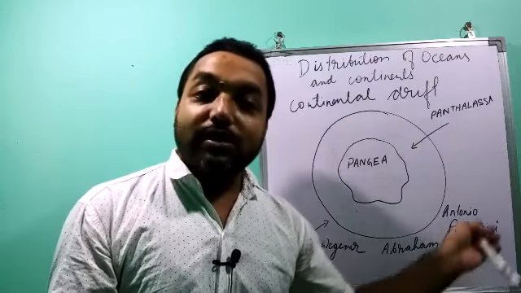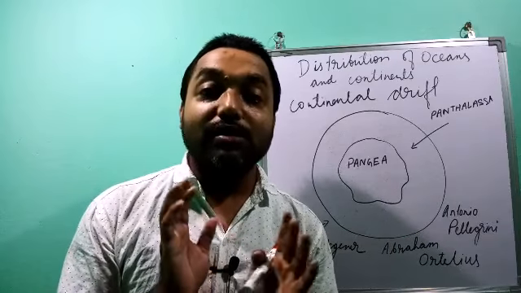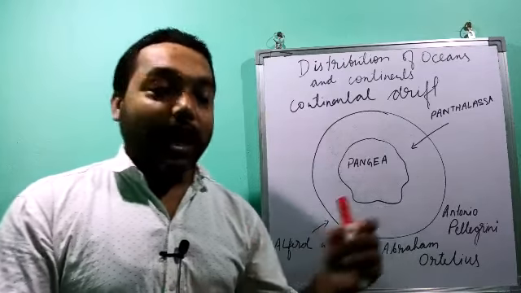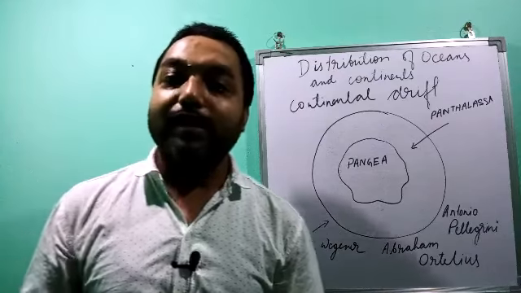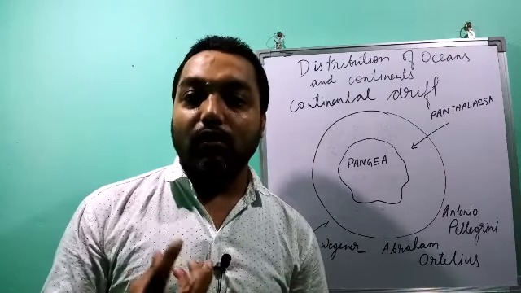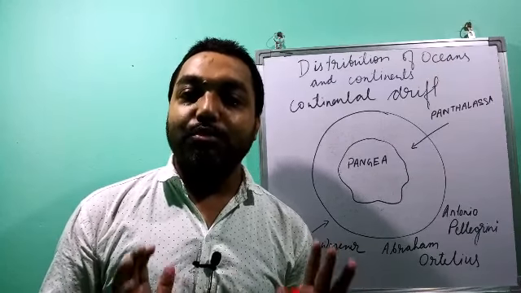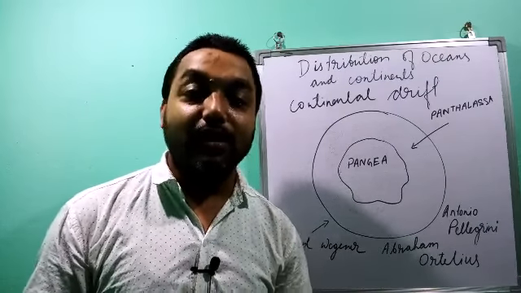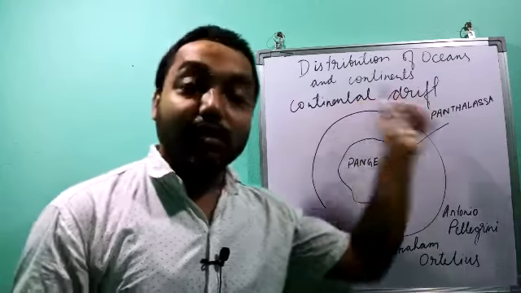Both of them said that all the continents were together, but that was just an assumption, looking at the shape of the earth. Getting influenced by this, for the first time Alfred Wegener, a meteorologist who studied the rocks and soils of different areas, put forward a theory. He presented the same concept as a theory, and this theory put forward by Alfred Wegener was known as the continental drift theory.